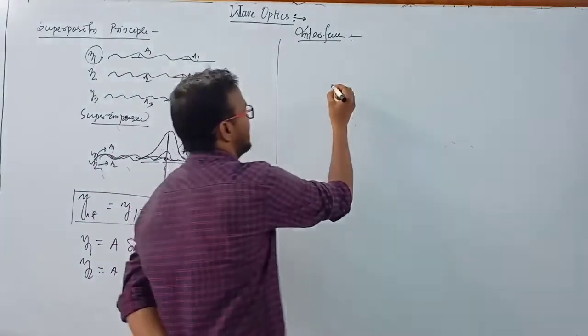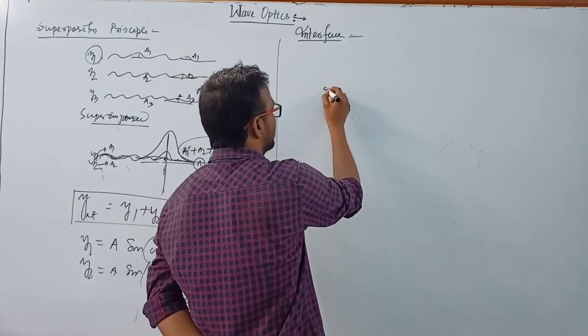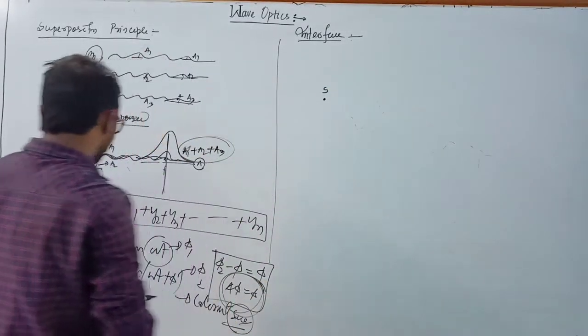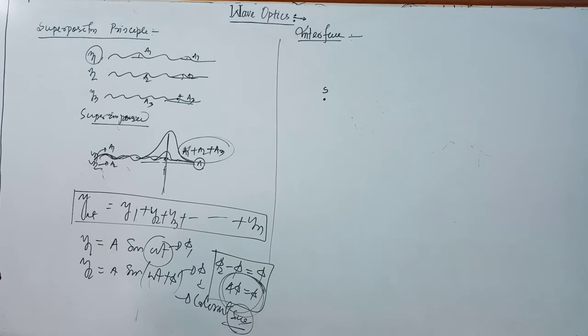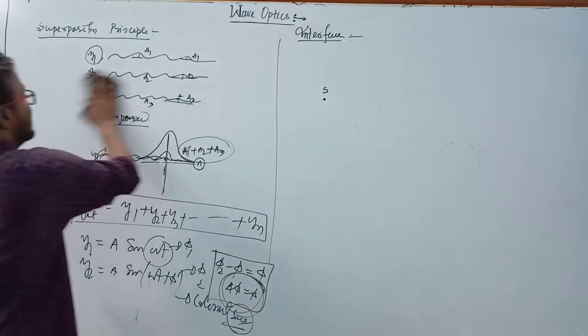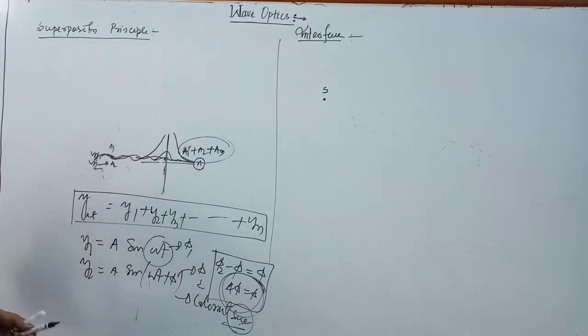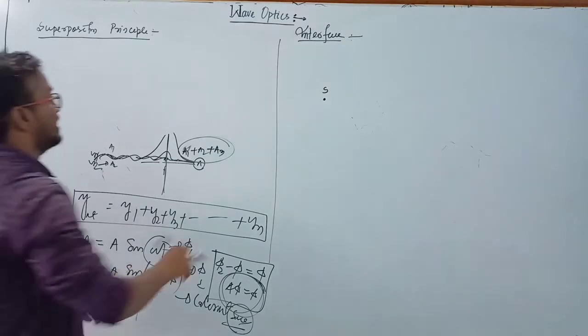So first, suppose there is a source here, source S. Now you already know the meaning of constructive and destructive interference. We already discussed it in your class 11 syllabus.